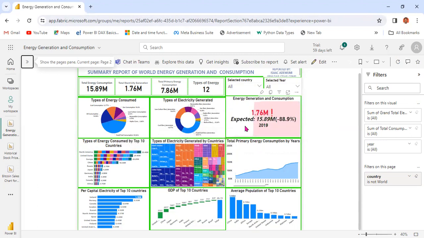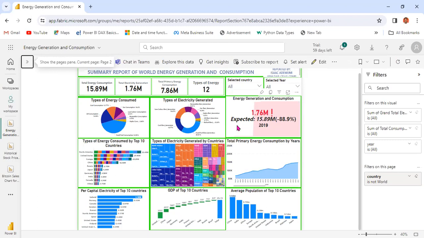This is a KPI chart, giving us information comparing the electricity generated and the energy consumption. From here, we can see that the total energy consumption is 15.89 million, while the electricity generated, apart from the primary source of energy, is 1.76 million. So it's quite low compared to the consumption.